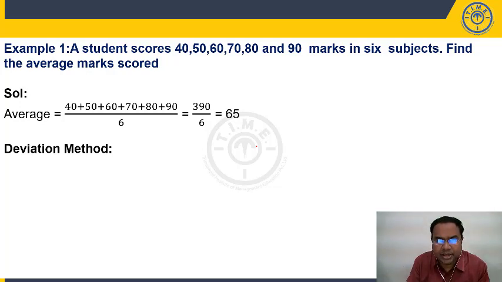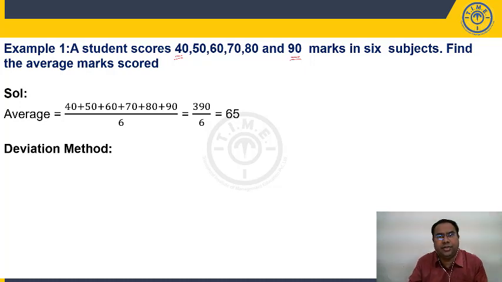Now, you can see here, students, the marks 40, 50, 60, 70, 80, 90. What is my smallest number? 40. What is my highest number? 90. Now, you have to select an assumed average. You have to assume a certain number as the average. Now, you can assume any number as average. There is no restriction on that.